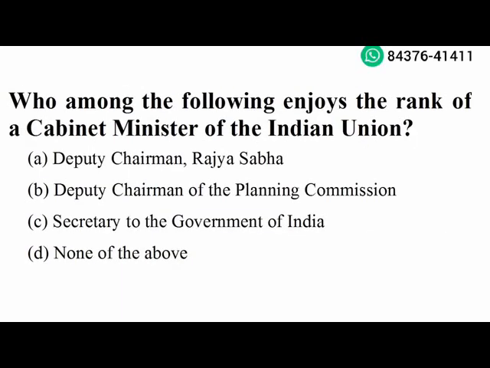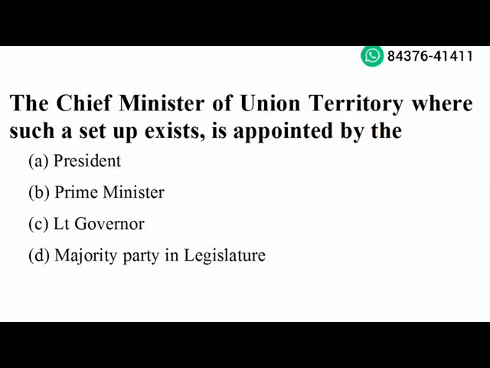Next question. Who among the following enjoys the rank of a Cabinet Minister of Indian Union? Deputy Chairman of Planning Commission. Option B is the right answer. Next question. The Chief Minister of Union Territory where such a setup exists is appointed by Lieutenant Governor. Option C is the right answer.